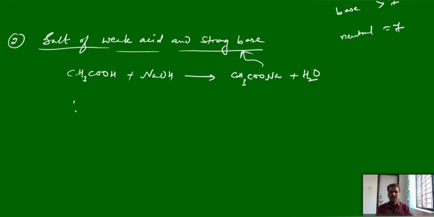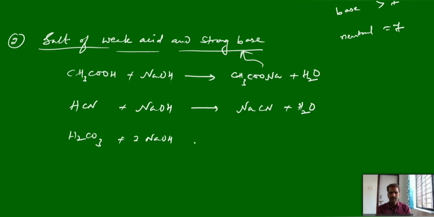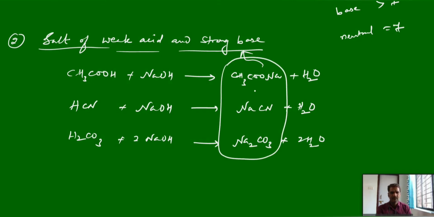Like that, you can take some other examples. HCN, again you treat with sodium hydroxide, you will get sodium cyanide plus water, or else you can take carbonic acid and you will get sodium carbonate and water. So these are a few examples. Sodium acetate, sodium cyanide, sodium carbonate, they come under salts of weak acid and strong base.